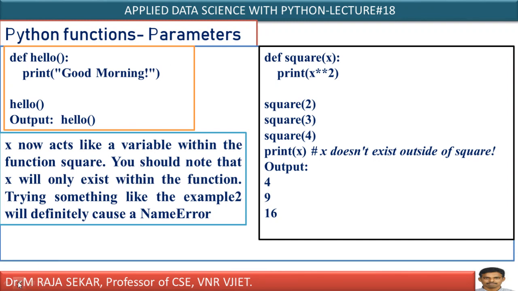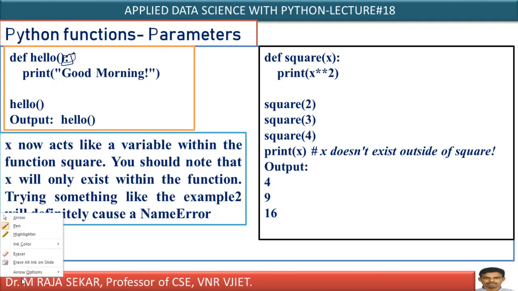Now, we will try to understand functions with simple examples. Before going to Jupyter Notebook, let me explain on slides. Just see how I can define a function. As I told you, your function definition must start with the def keyword, then a space. This is the function name, which must follow the rules of identifier. Now, this one is arguments or parameters. They are optional. If you are interested, you can give arguments, otherwise you need not give. This colon is mandatory. You must not forget this colon.